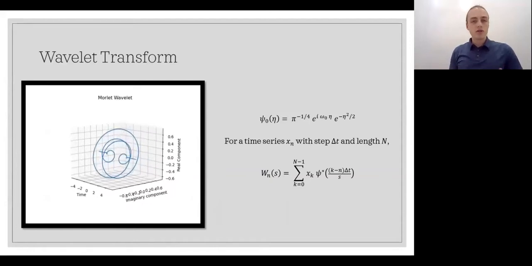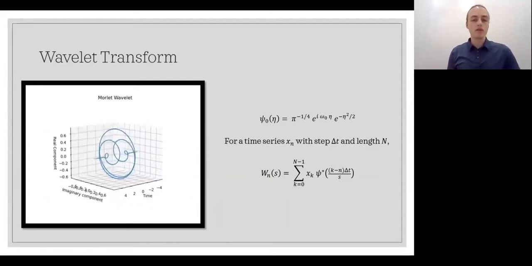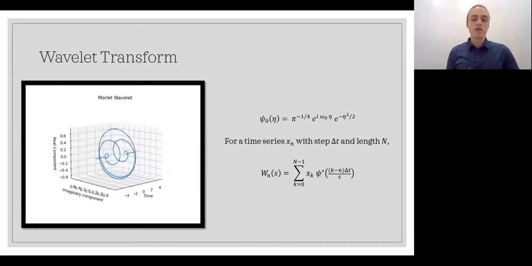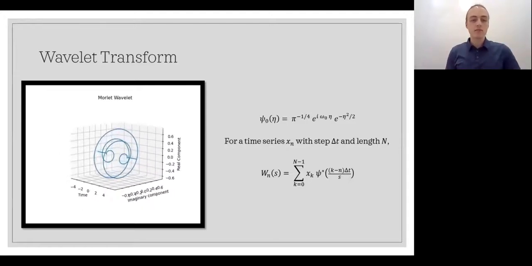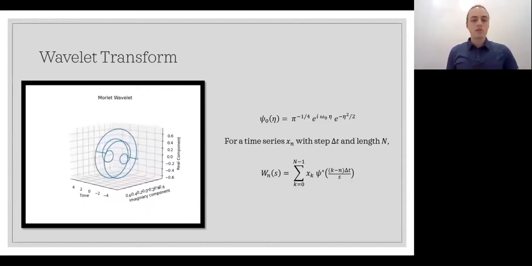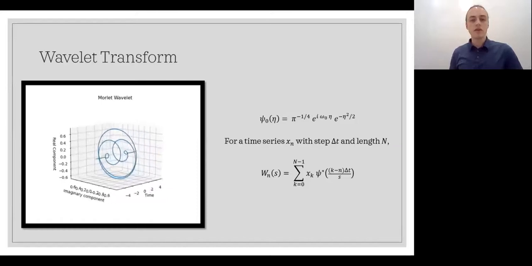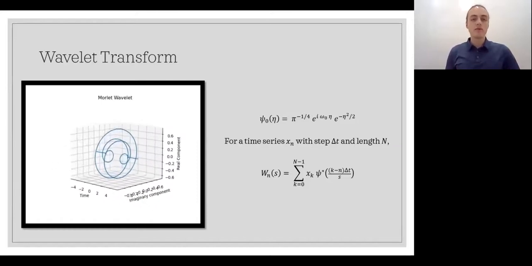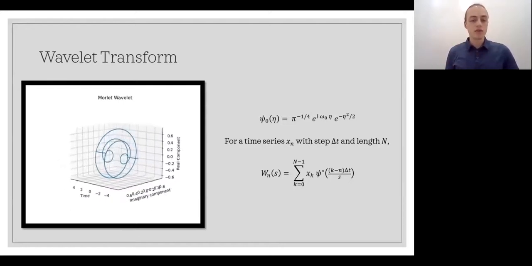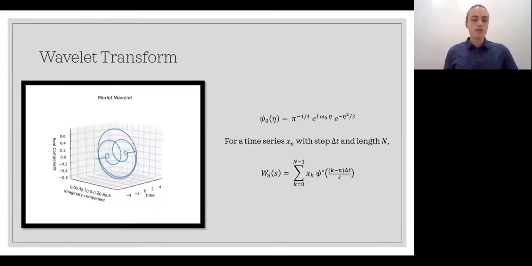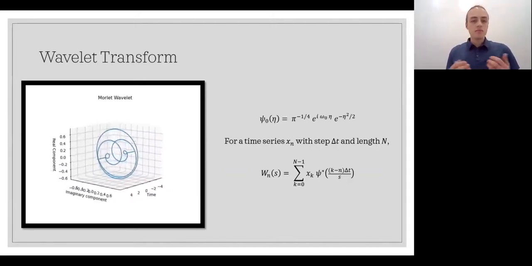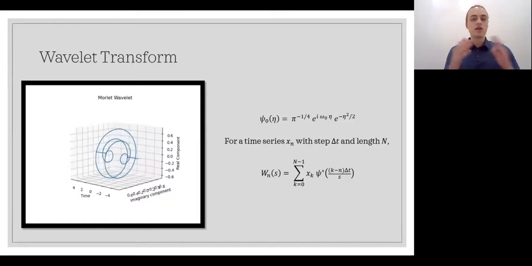In order to perform the wavelet transform, we do what's called a convolution of the wavelet with our data. And we do this for a number of what are called wavelet scales, denoted as S, and time steps N. Now, the wavelet scales correspond to the frequency and vertical wavelength of the gravity waves that we're looking for, while the time steps are simply each original data measurement in our data. To do this convolution, we scale the wavelet so that it's centered at the time N and scaled by the wavelet scale S.